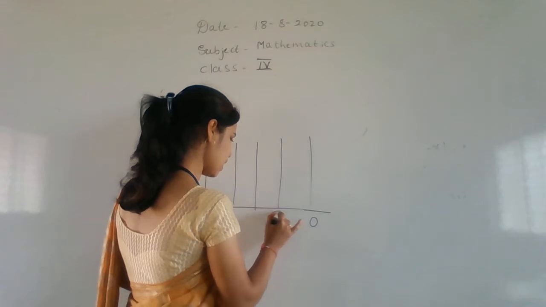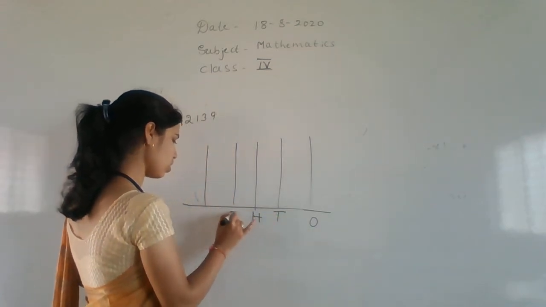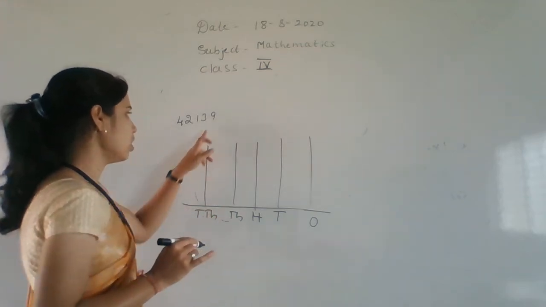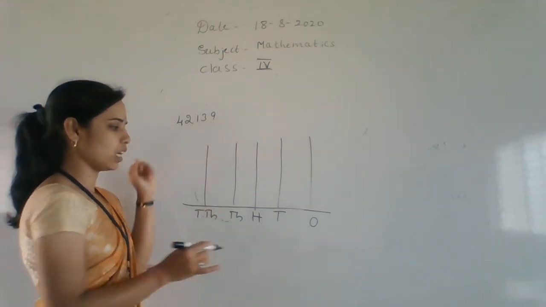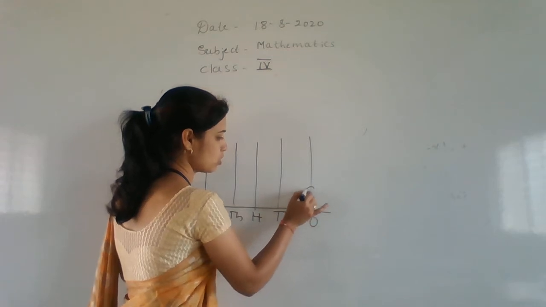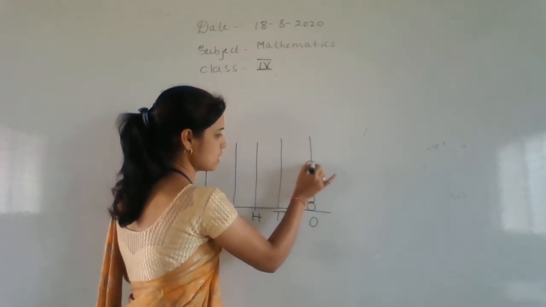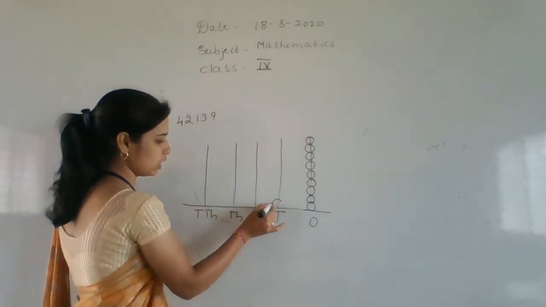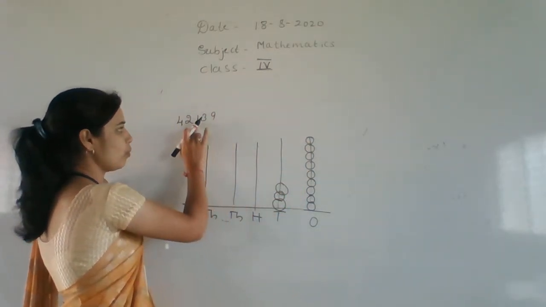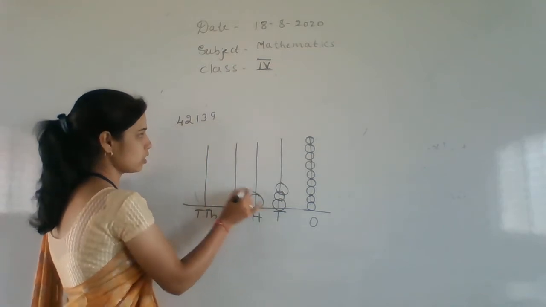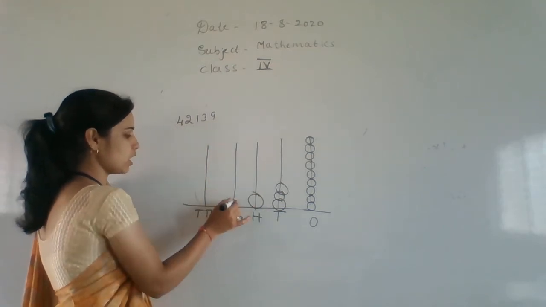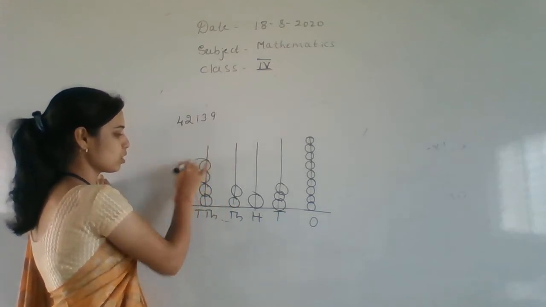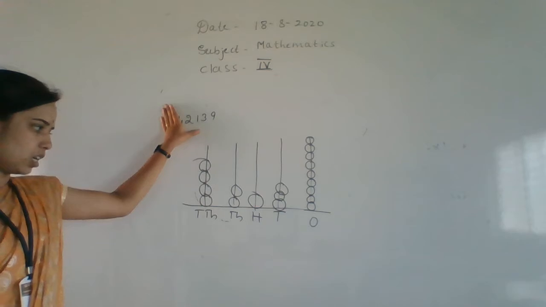Ones, tens, 100s, 1,000s, 10,000s. How many ones are there? 9 are there. 1, 2, 3, 4, 5, 6, 7, 8, 9. How many tens are there? 3. How many hundreds are there? Only 1 here. How many thousands are there? 2. How many 10,000s are there? 4. Then you have to keep the number on the abacus.